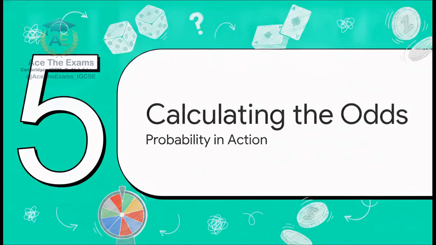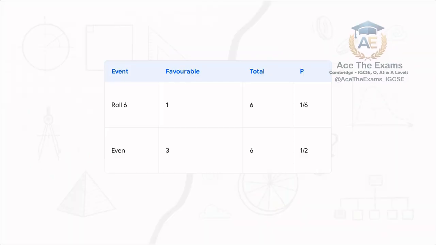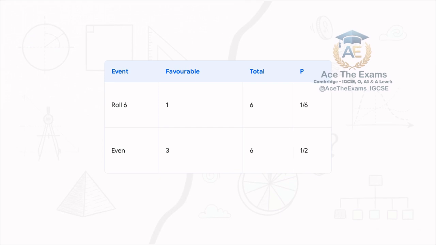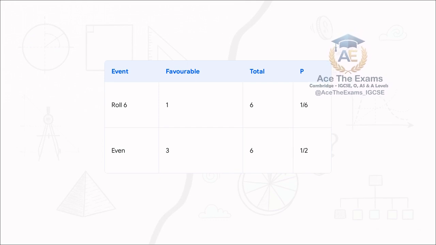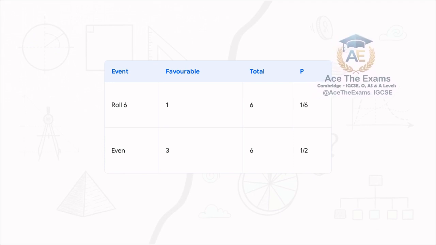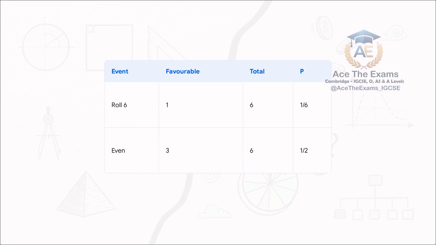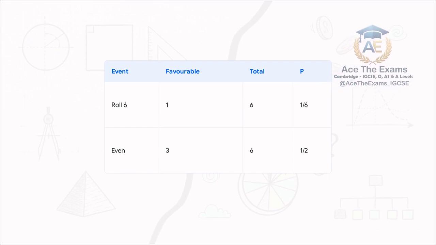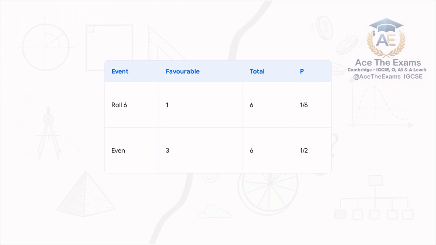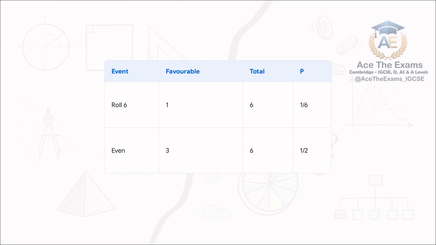Section 5. Calculating the Odds. Let's see probability in action. Let's shift from those abstract formulas into a really concrete, practical example. This brilliantly illustrates how we plug the reality of an ordinary fair dice directly into our formula to calculate distinct probabilities. Say the event is rolling a 6. How many favorable outcomes are there? Just one, getting that single 6. But the total possible outcomes? There's 6 of them. Rolling a 1, 2, 3, 4, 5, or 6. So your final probability is 1 over 6.